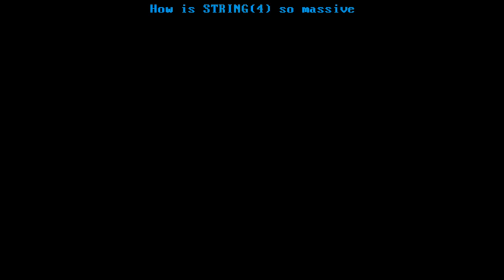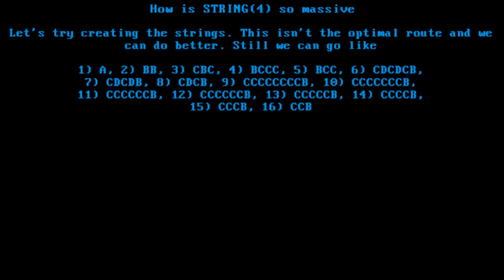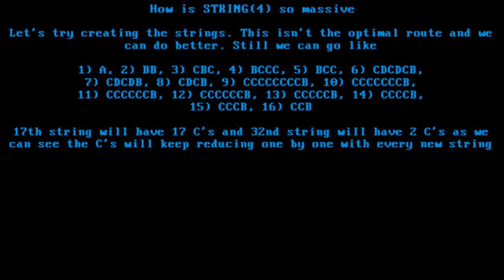How is string 4 so massive? Let's try creating the strings. This isn't the optimal route and we can do better. Still we can go like 1: A, 2: BB, 3: CBC, 4: BCCC, 5: BCC, 6: CDCDCB, and so on. The 17th string will have 17 Cs and the 32nd string will have 2 Cs.